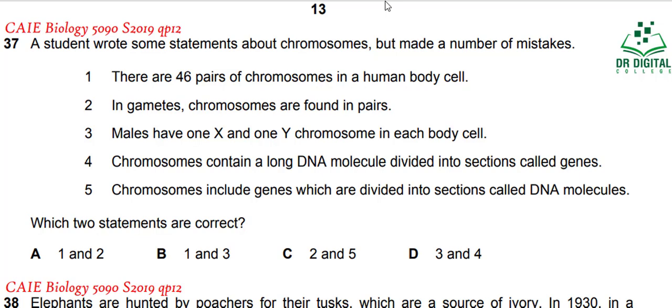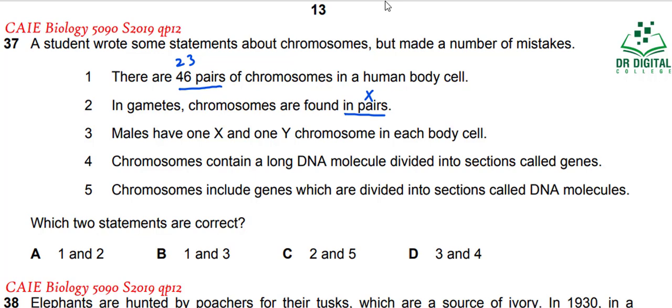In question 37, a student wrote some statements about chromosomes but made a number of mistakes. There are 46 pairs of chromosomes in human body cells. No, there are 23 pairs. There are not 46 pairs. In gametes, chromosomes are found in pairs. No, gametes are haploid cells. They do not have pairs. So this statement is wrong.